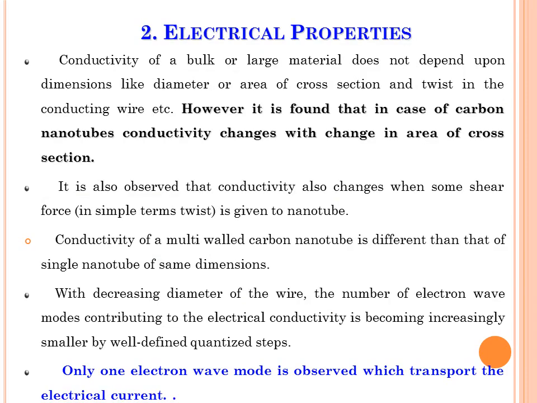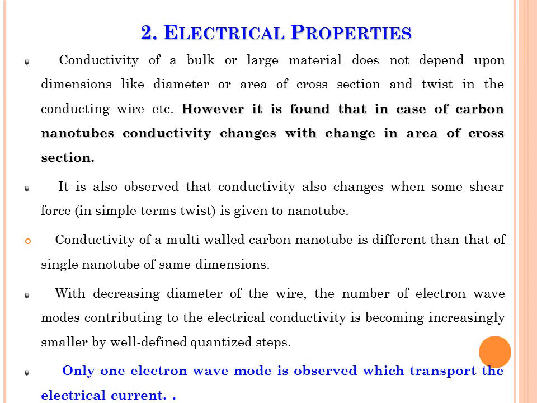Second property is electrical property. Conductivity of a bulk or large material does not depend on the dimensions, like the diameter or area of cross section and twist in the conducting wire. But it is found that in case of carbon nanotube, conductivity changes with the change in area of cross section. It is also observed that conductivity changes with some shear force given to the nanotube. So conductivity of a multi-walled carbon nanotube is different from that of a single nanotube of the same dimension, because of the change in their dimension.